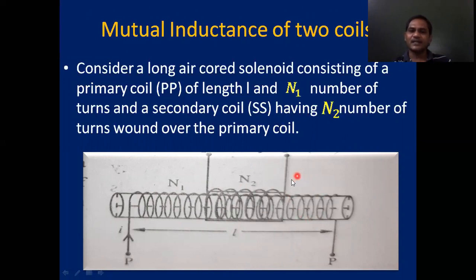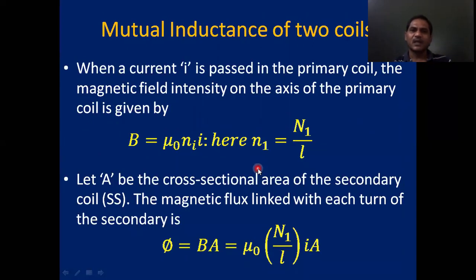And the secondary coil SS is also wound over the primary coil, and the number of turns in the secondary coil is N2. Okay. Now, when the current I is passed in the primary coil, the magnetic field intensity on the axis of the primary coil is given by, we know, B equal to mu naught n I formula. Magnetic induction field strength on the axis of a solenoid is B equal to mu naught n I. Here we are writing B equal to mu naught n1 I, where n1 represents number of turns per unit length of the primary coil.